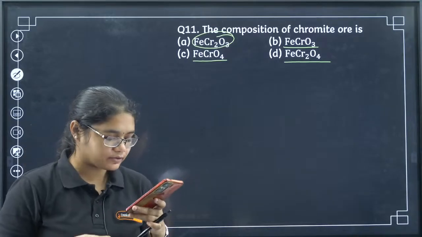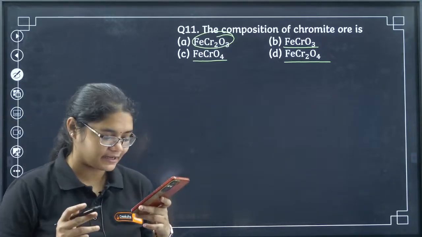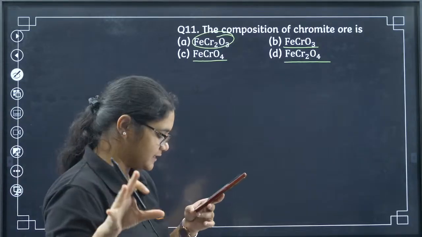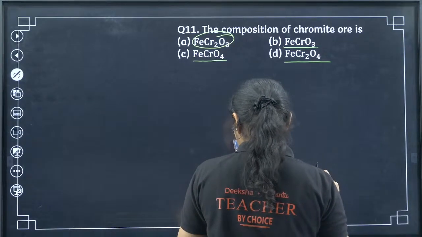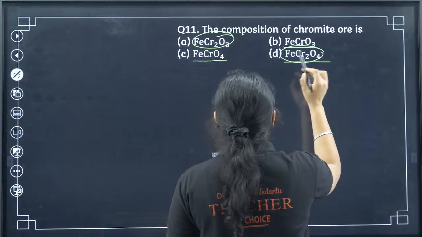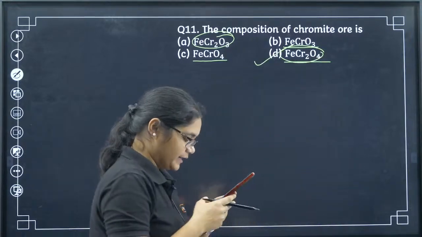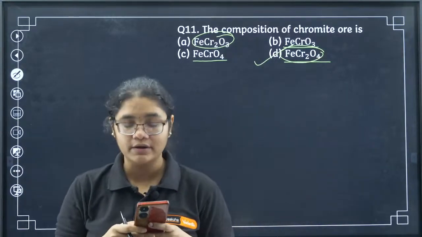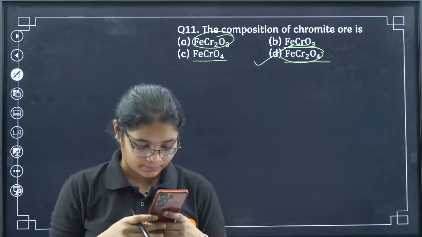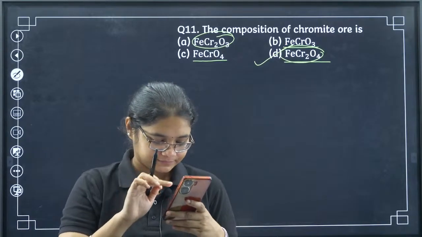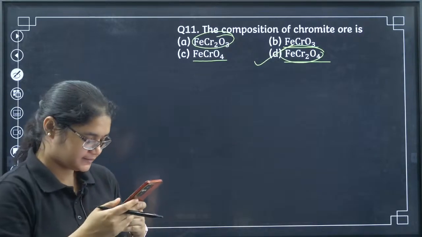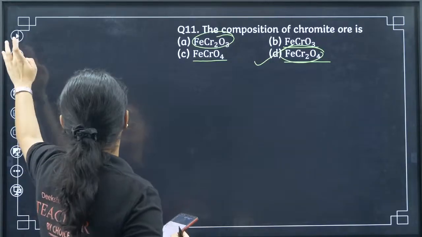Sangeeta, the 10th question is D. Scandium is actually the one with the lowest density. No dear, it is FeCr2O4. Please check the formula of chromite ore. FeCr2O4. Yes, D is the correct answer.